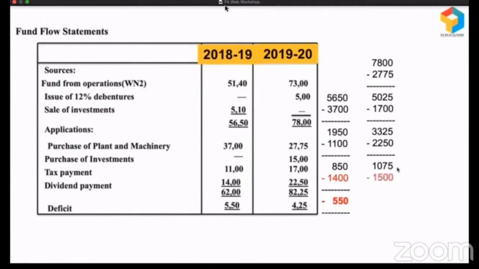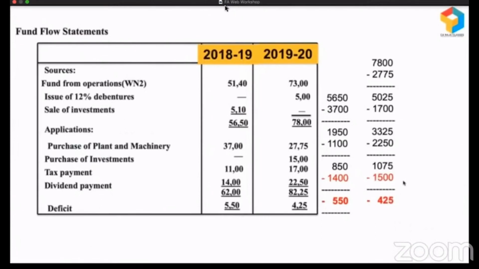It means this is the grave mistake which they should not have committed. 1,075 is the surplus, and the 1,500 investment is not in their business. They have purchased investments, some shares or stocks of some other company. By using whose money? By using some short-term money. Look, they have only 1,075, but how did they spend 1,500? The 1,075 plus 425 gave them 1,500. They've invested in someone else's business.